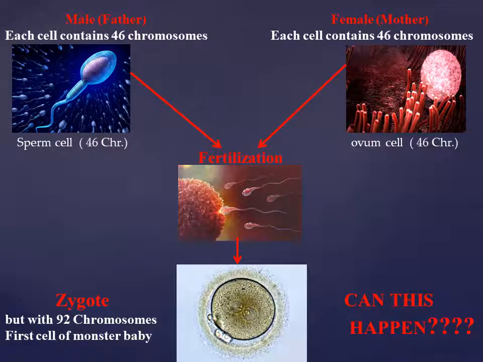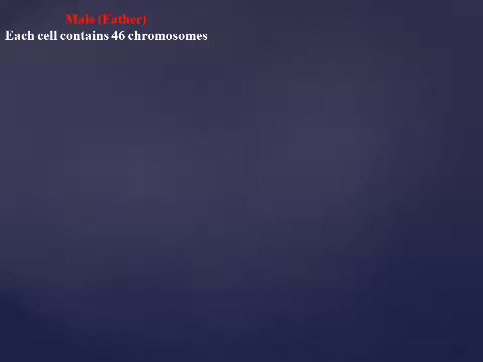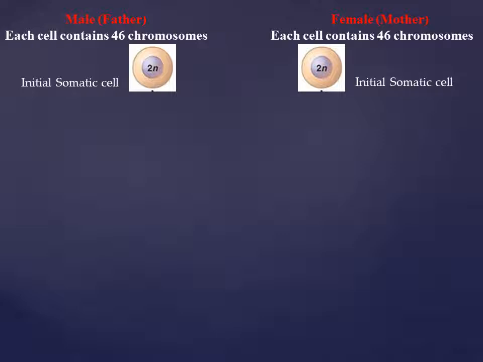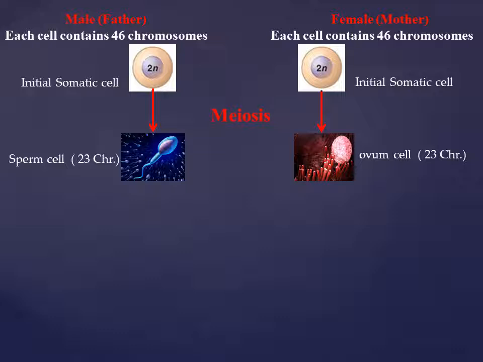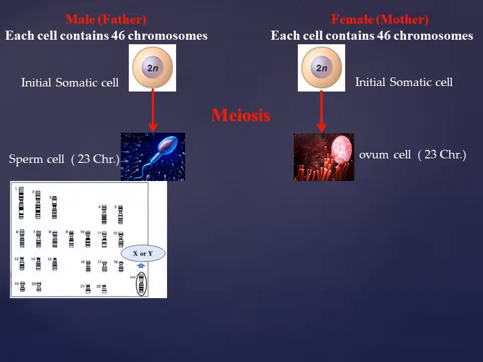Can this happen? In reality, each cell contains 46 chromosomes in the male, where the initial somatic cell contains two unequal sets of 23. Similarly, for female, the initial somatic cell also contains 46 chromosomes, and they undergo a cellular division, which is called meiosis, in order to obtain a sperm cell containing 23 chromosomes and an ovum cell containing 23 chromosomes.